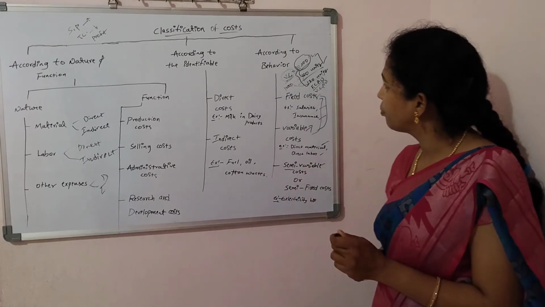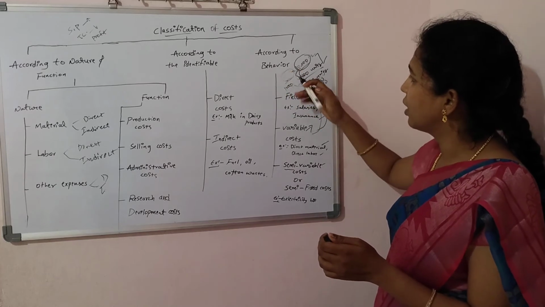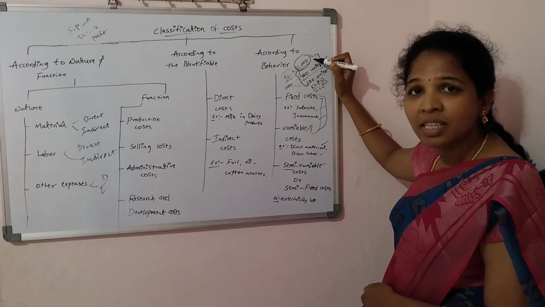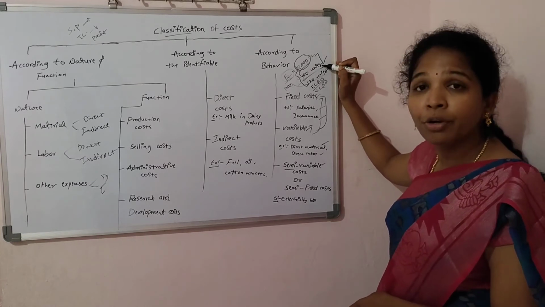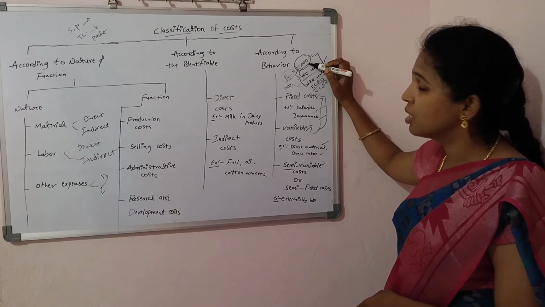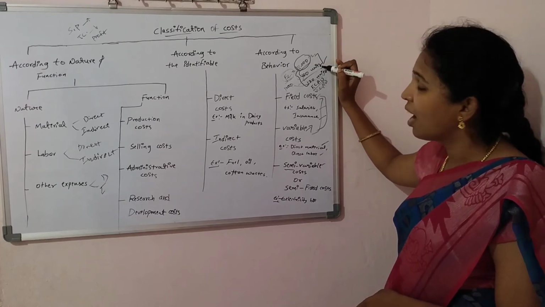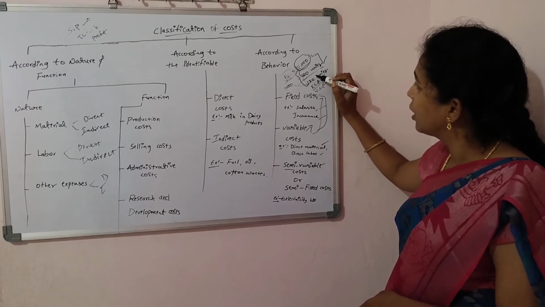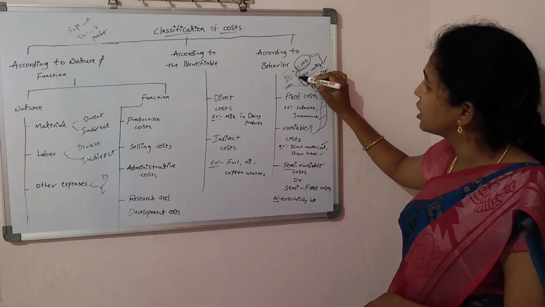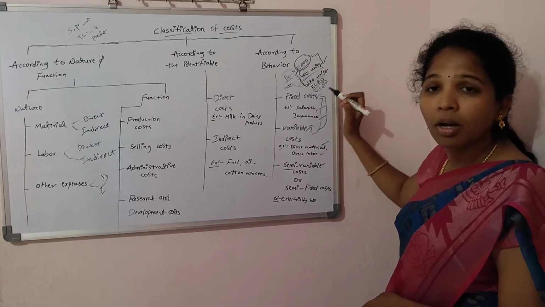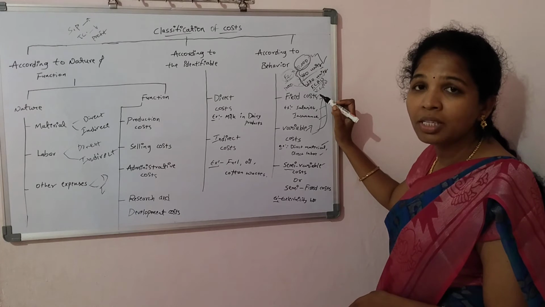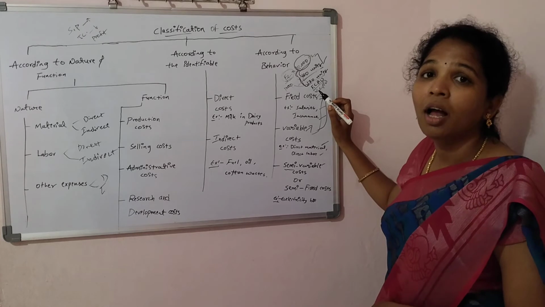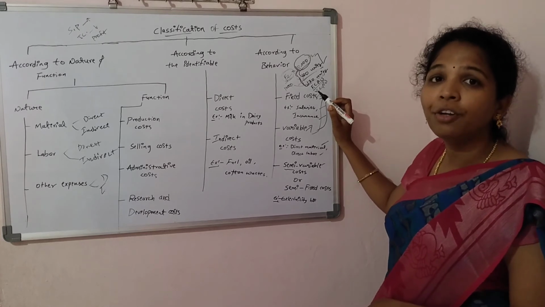For example, assume 10,000 rupees is the fixed cost for producing 100 units. 10,000 is the fixed cost for producing 100 units. And next, I am producing 120 units. The fixed cost is not changed. That means the fixed cost can't be changed according to the output level, according to the units produced.